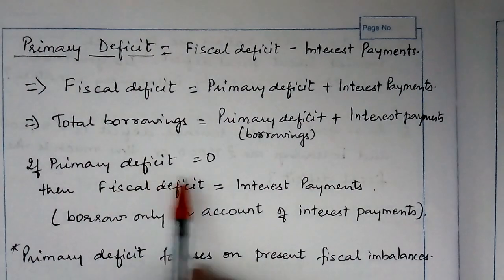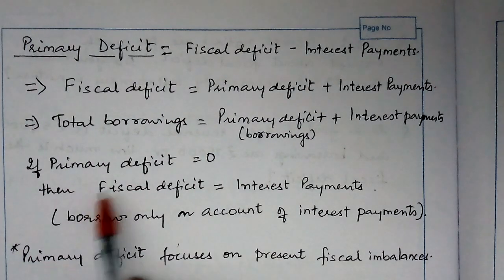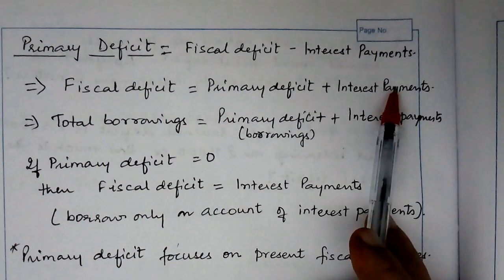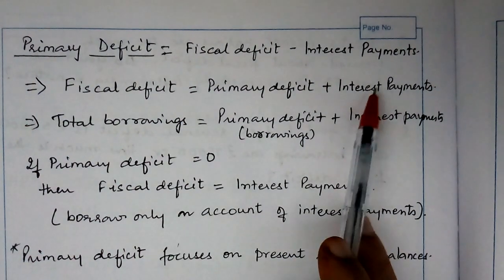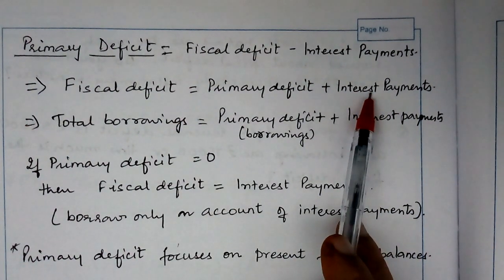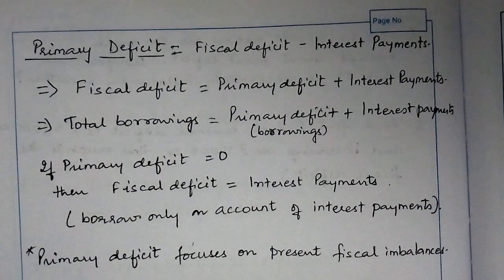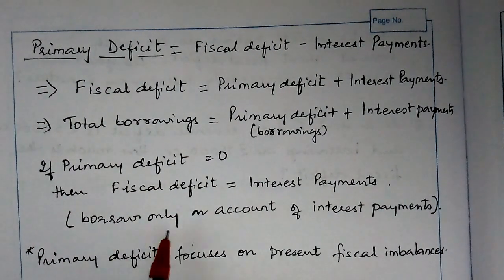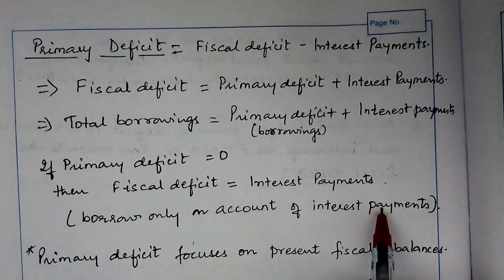So if primary deficit is equal to 0, then fiscal deficit will be equal to interest payments. It implies that the government has to borrow only on account of interest payments.